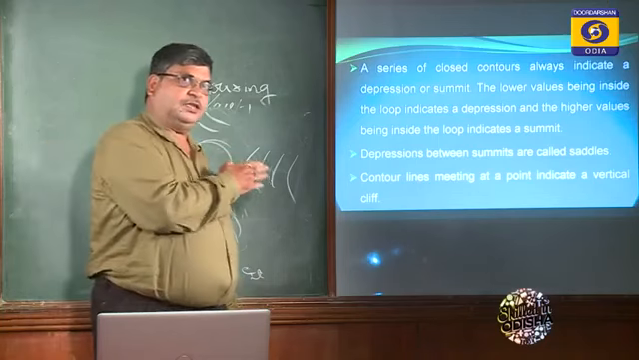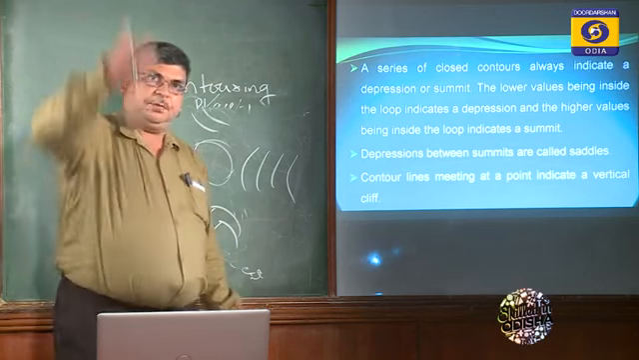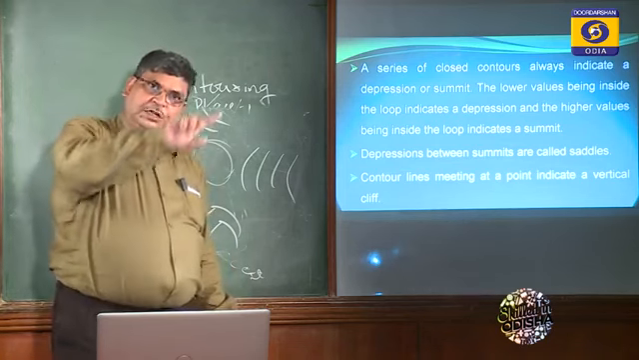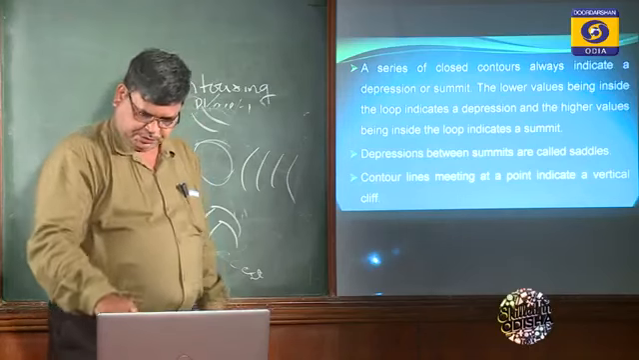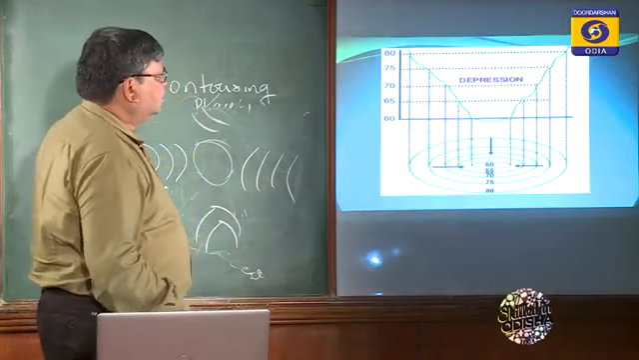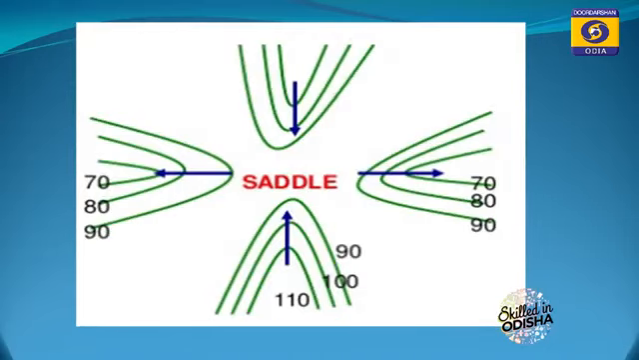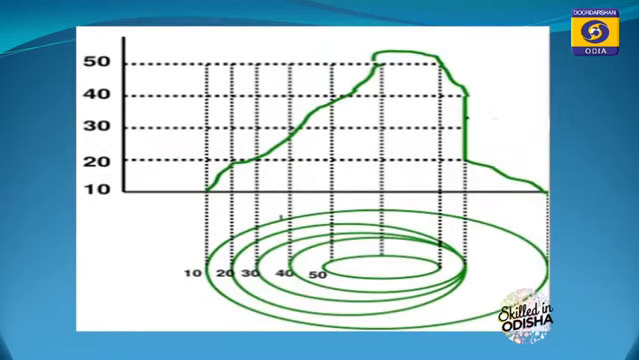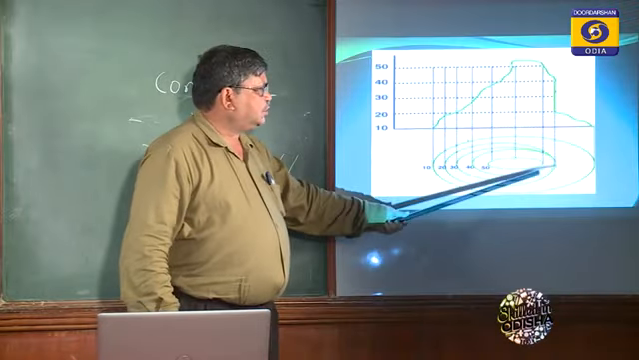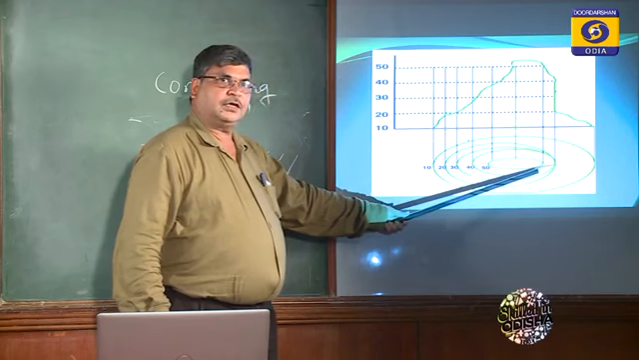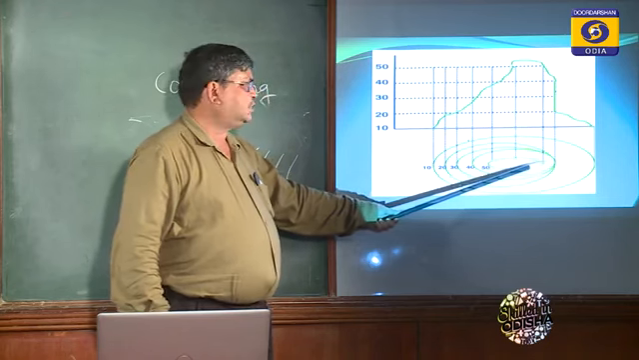You'll see in the figure when there is a vertical cliff, that means like this. So all the contour lines will join in that particular line actually. This is the depression I have already discussed. This is the saddle, you see. So this is the depression between two summits, so it will be known as saddle. This is the vertical cliff. Here you see all the contour lines will intersect here, join here. So that is known as vertical cliff.